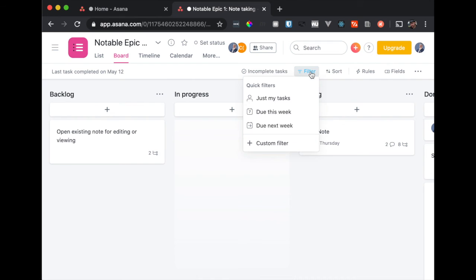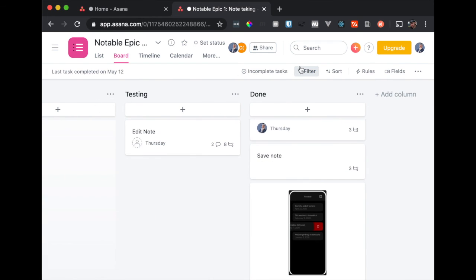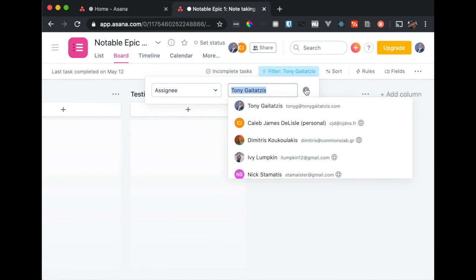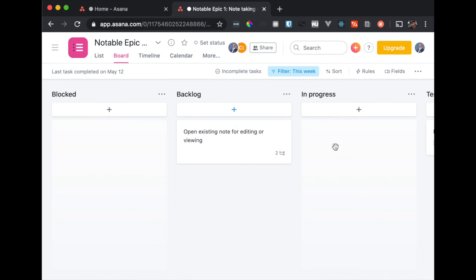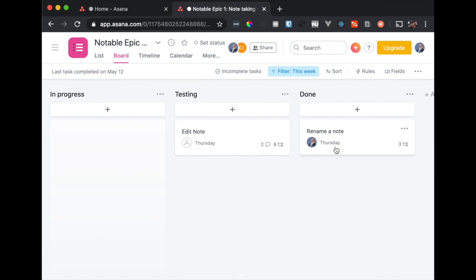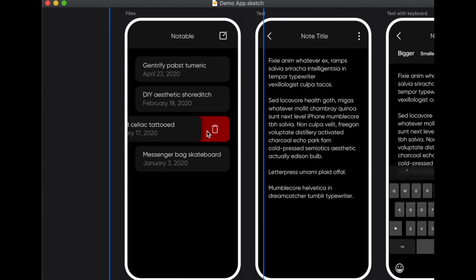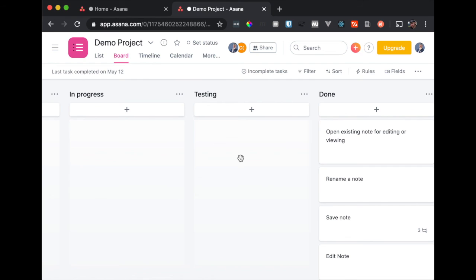And if I want to filter to make my life easier, let's say I want to only see tasks that I'm working on, then I can do that. I can also see only tasks that are due this week, and then these two tasks show up because I've assigned them as due this week. So there's a little bit of filtering. If we have a big project, you can cut the clutter. That's what you can do to manage who receives what information, who's working on which projects, how people can assign their own tasks, and so on. So that's how you organize a project with Kanban.